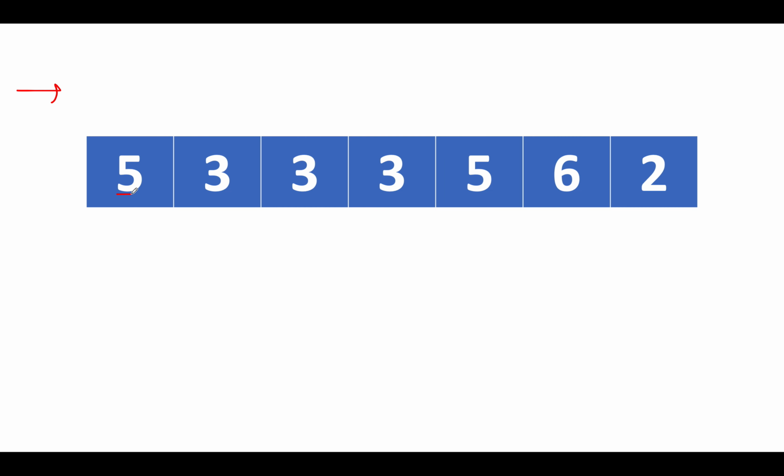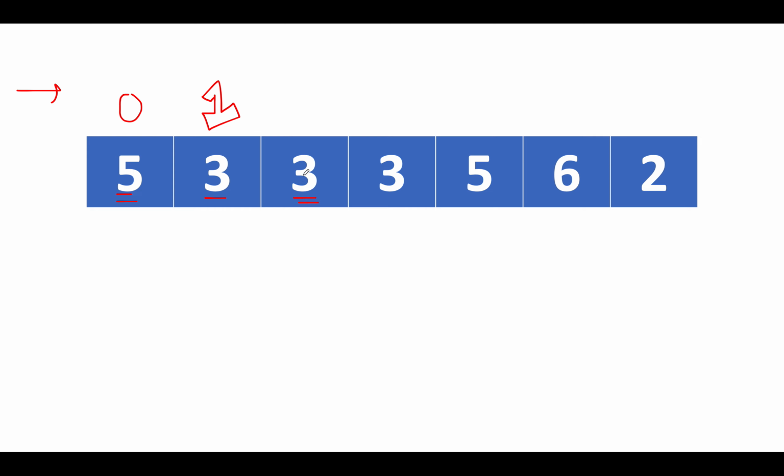So here the value is 5. There is no node prior to this, so the value remains 0. Let's move ahead. We have 3 here and 3 is lower than 5. That means we found one decreasing value, so we update this value to 1. Let's proceed ahead. The next value is again 3.